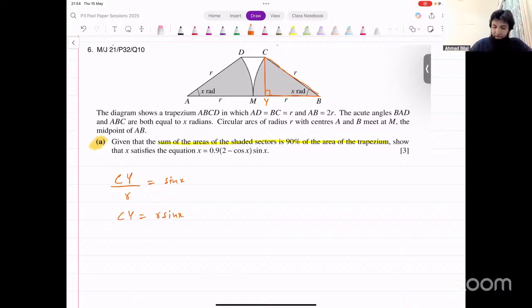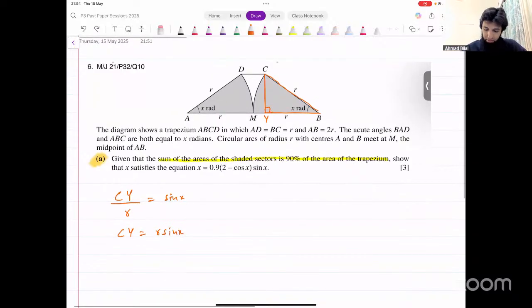So we have the height, right? We've got the height of the trapezium. What about this side, BC? Is there a way to find that? We could find the base BY. Can you find the base BY? And then we could actually make another perpendicular here like this. Let's call this X. BY and AX, they are both going to be the same, right? AX and BY, they will both be the same.